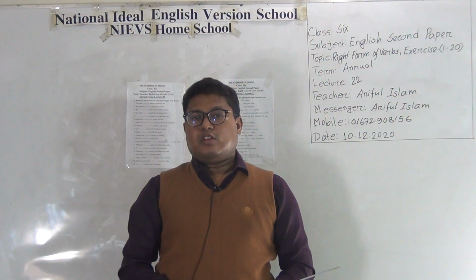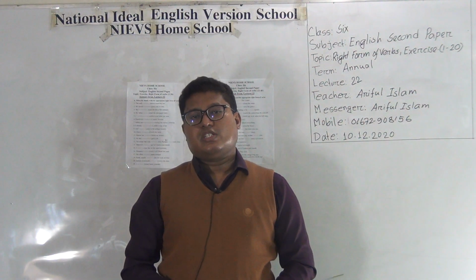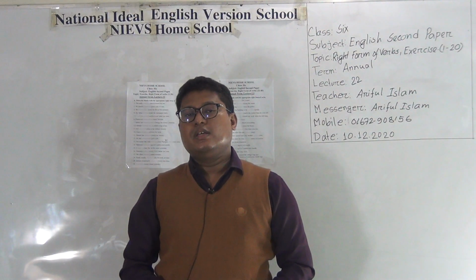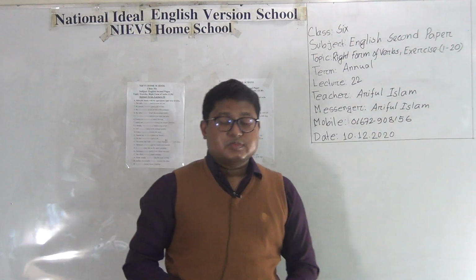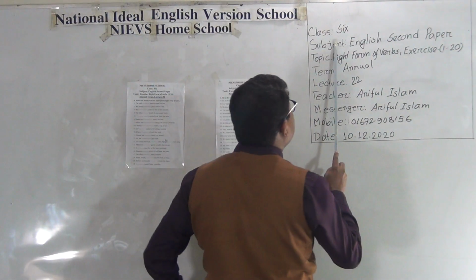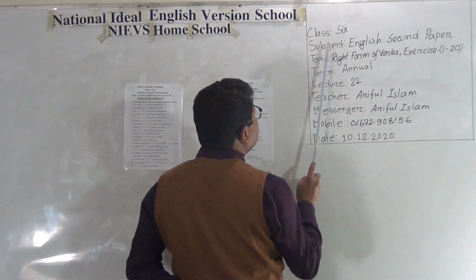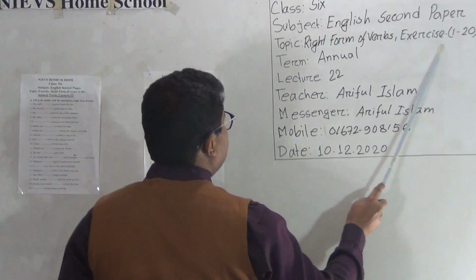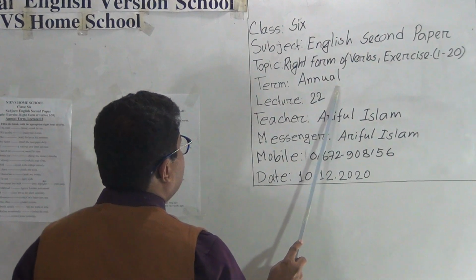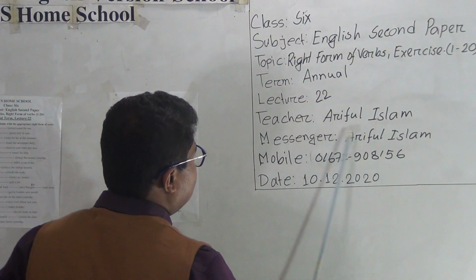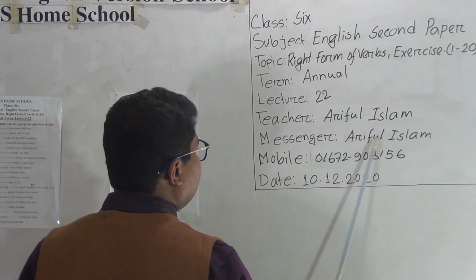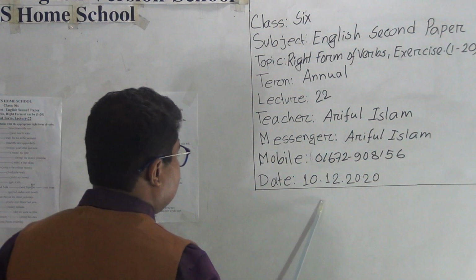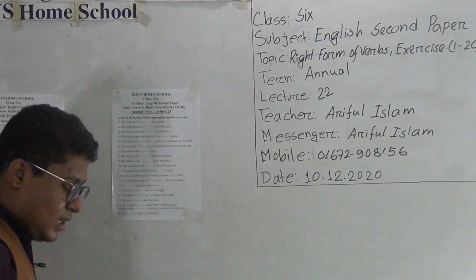Today I am going to take an English second paper class for class 6 students. Our today's topic, right forms of verbs, exercise from 1 to 20. So let's see. Class 6, subject English second paper, topic right forms of verbs, exercise 1 to 20, term annual, lecture 22, teacher Ariful Islam, messenger Ariful Bari. This is a mobile number, this is today's date. So let's start the class.